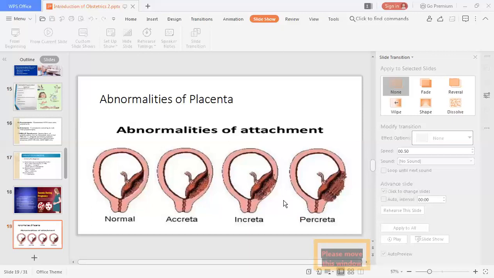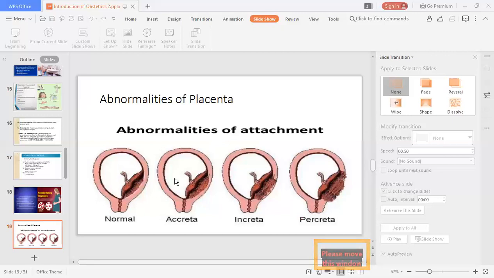If the position of the placenta is in the lower uterine segment, then it is called placenta previa. Or if it is dislodged before the birth of the baby, that is abruptio placenta, which we have already seen in APH. Now, from the attachment point of view, how deep is the attachment? This is the normal attachment of the placenta.